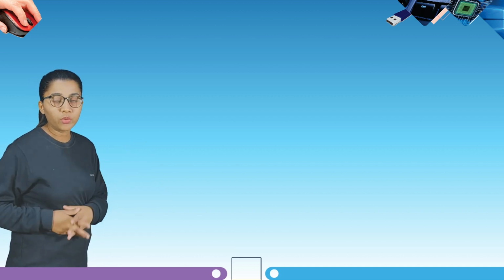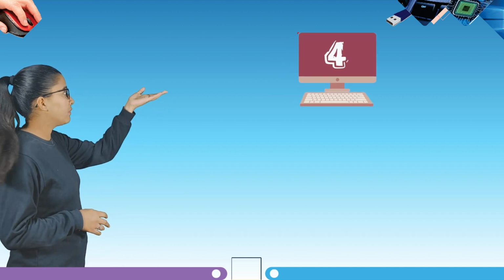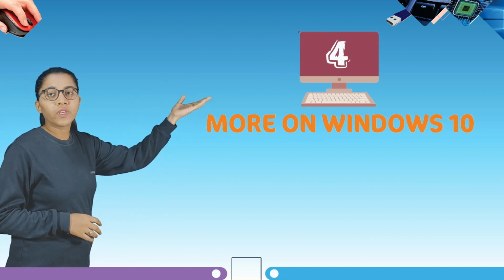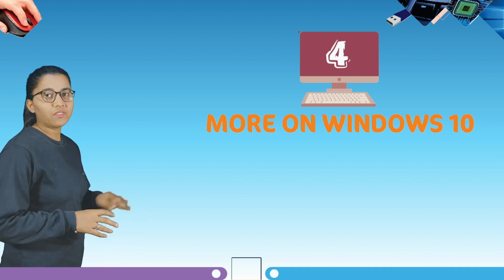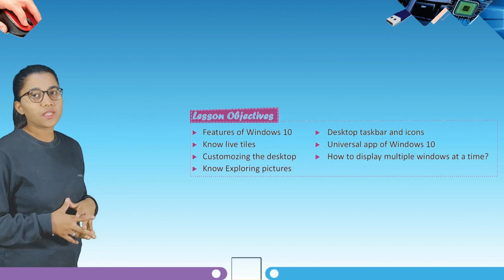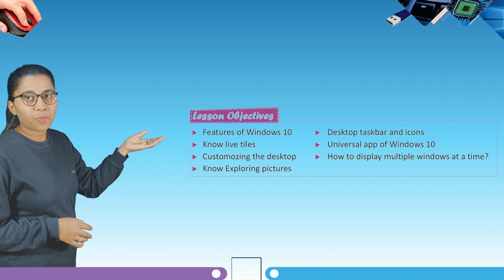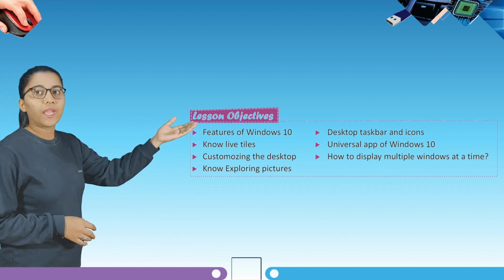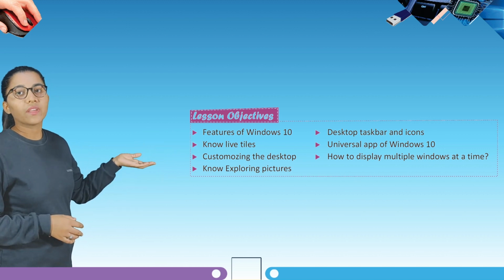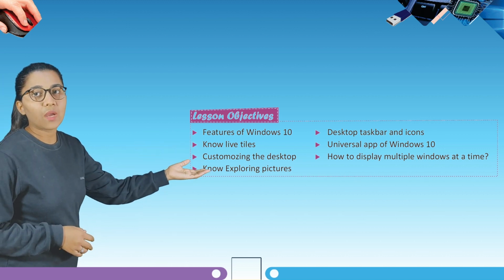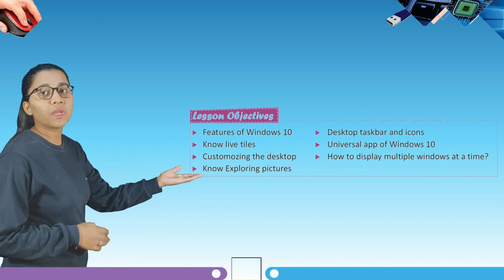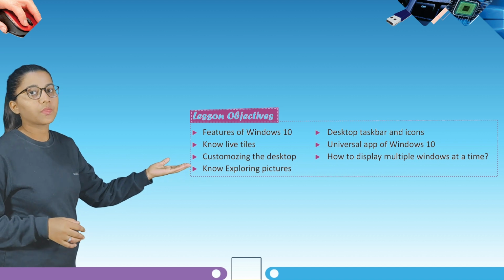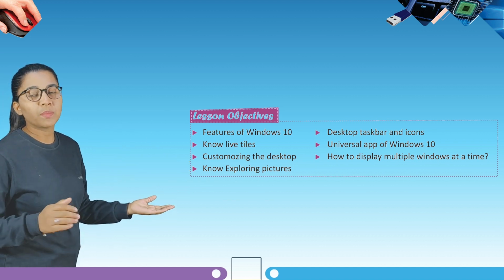Today we are going to learn about some very interesting chapters of computer. So let's start our chapter number 4, that is more on Windows 10. Students, before we start our chapter, we have some lesson objectives: features of Windows 10, desktop, taskbar and icons, live tiles, universal apps of Windows 10, customizing the desktop, how to display multiple windows at a time, and exploring pictures.